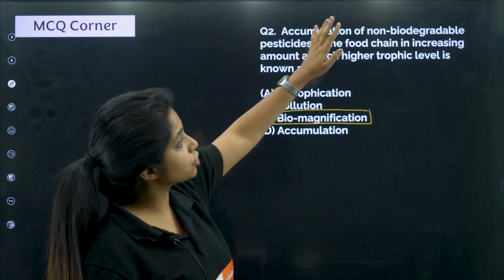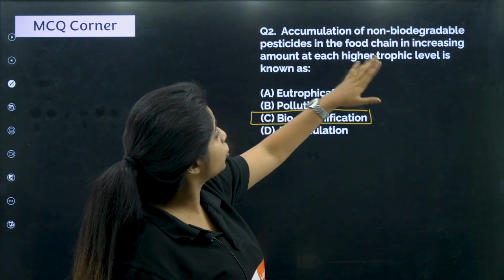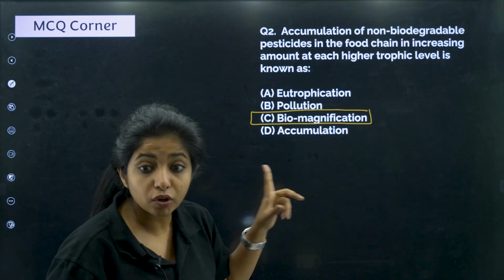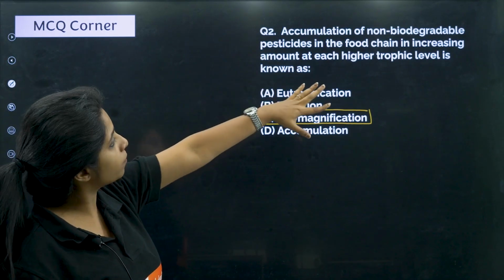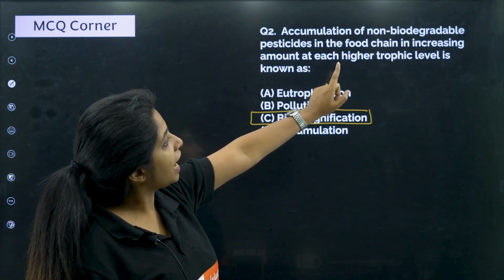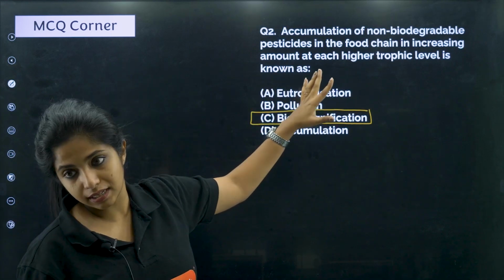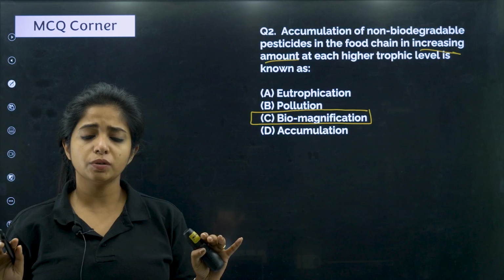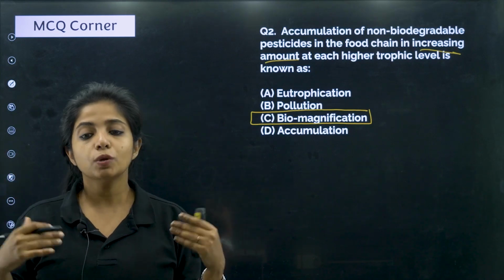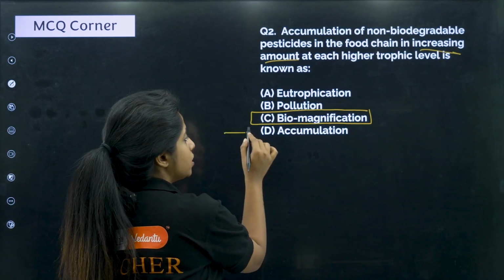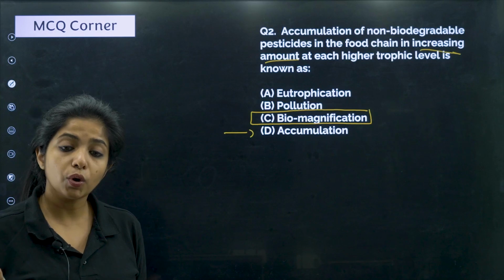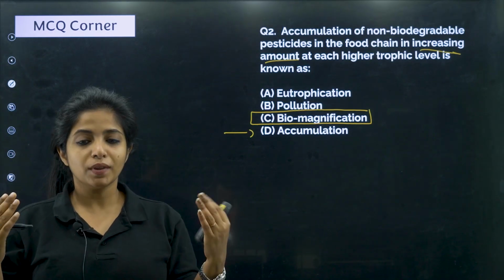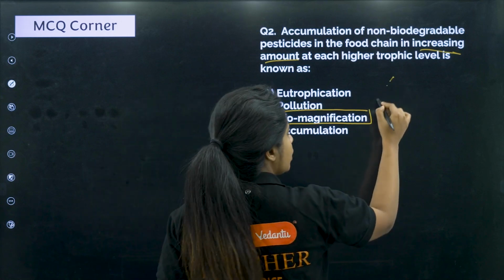Now, in the question they have mentioned accumulation of non-biodegradable pesticides in the food chain in increasing amount, which is why it is known as biomagnification. If the question was accumulation of non-biodegradable pesticides in the food chain at each trophic level is known as, they have not mentioned an increasing amount, they are just saying that accumulation is happening. In that case, you call this bioaccumulation. But they are saying over here that it is increasing also. If they are saying it is increasing, you are talking about biomagnification.